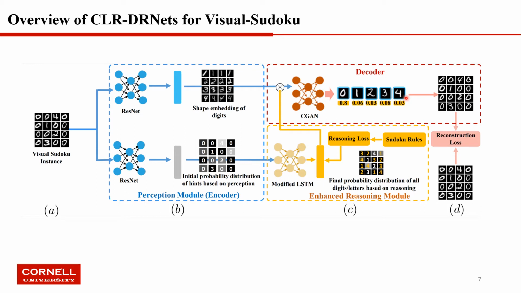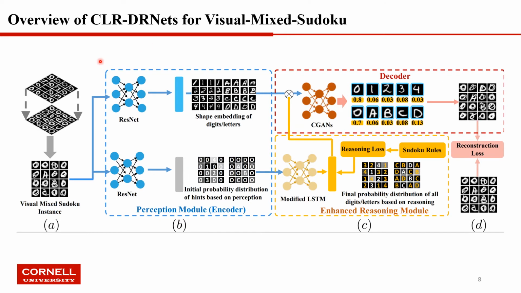Then for each cell, we can get a reconstructed image. Now we can compute the reconstruction loss based on the reconstructed one and the input one. Here is the overview of CLR-DRNets for visual mixed sudoku. The idea is quite similar to the visual sudoku.